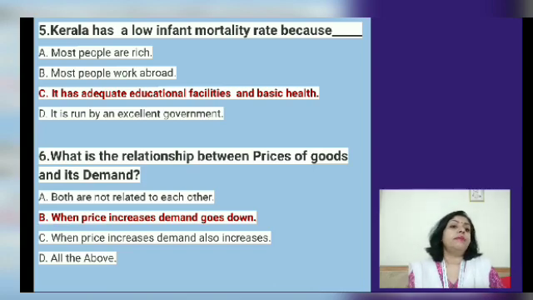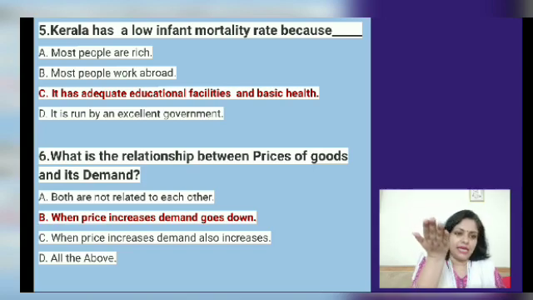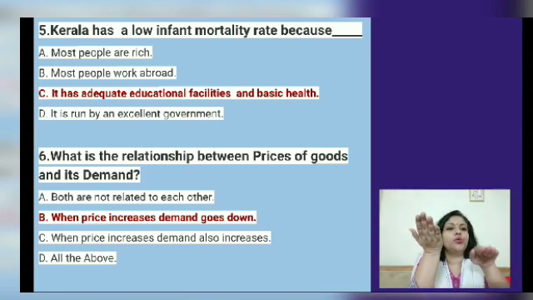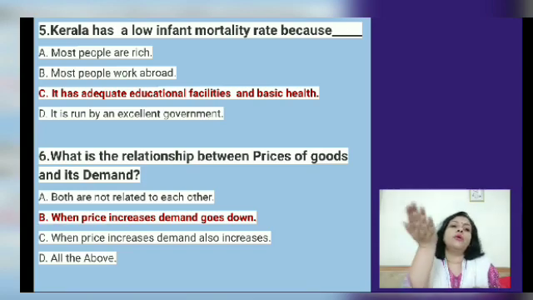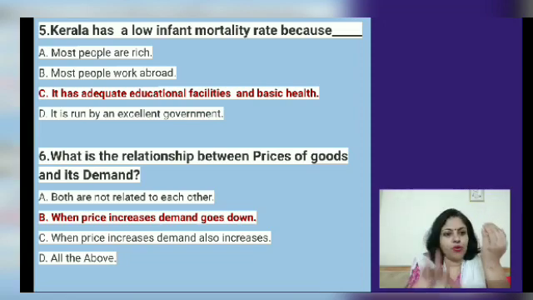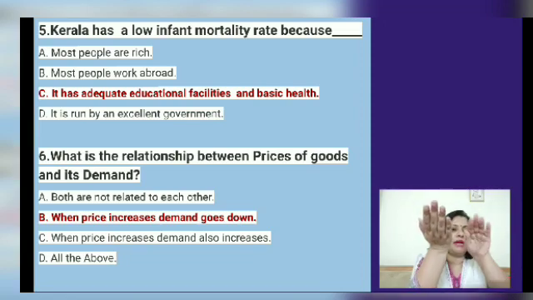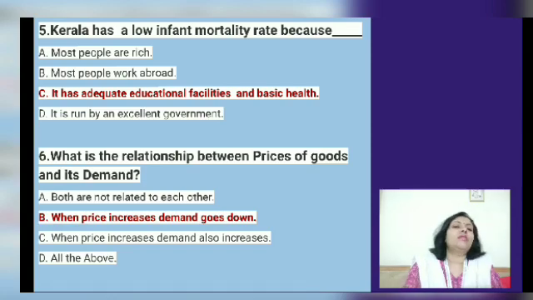Again, when the price of chocolate is 5 rupees, what will you do? Instead of buying 2 chocolates, probably you will buy 4. For 5 rupees, 5 into 4 is equal to 20 rupees. You will not hesitate to spend that much money. So when the price increases, the demand goes down. Just remember, it's inversely proportional. One goes up, the other goes down. When the demand increases, price goes down. Price increases, demand goes down. Right? So that is the thing.